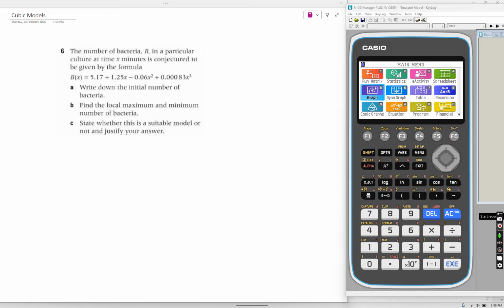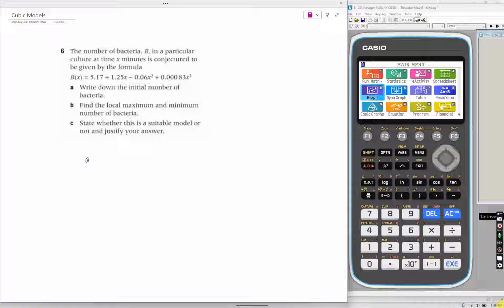Hi everyone, today we've got a cubic models question. The number of bacteria B in a particular culture at time x minutes is conjectured to be given by the formula B of x equals that entire big formula. Write down the initial number of bacteria.